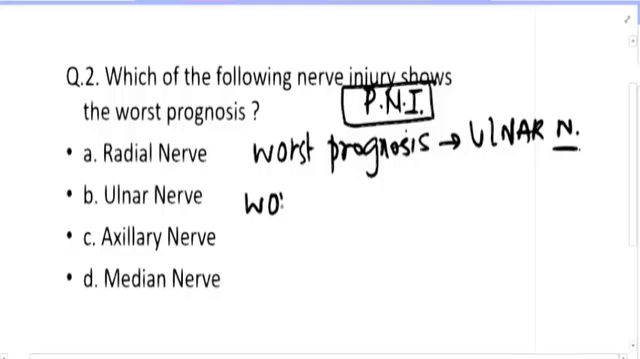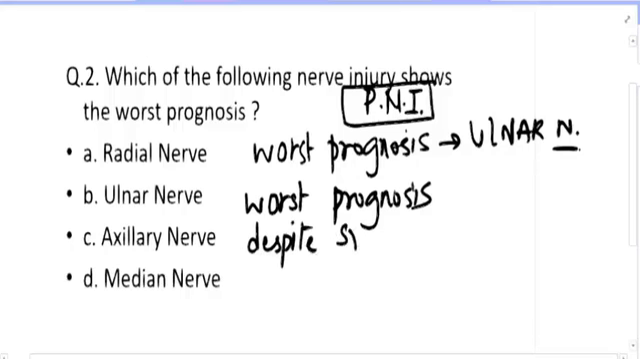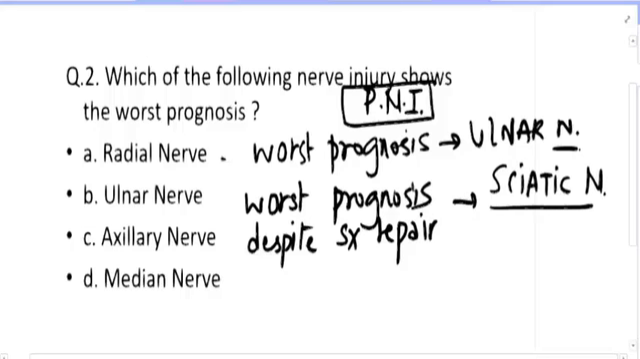At the same time, if I say worst prognosis despite surgical repair, that is pretty much important, and it is shown by sciatic nerve. So you should remember these two very important MCQs. So overall worst prognosis is shown by ulnar nerve, but despite surgical repair, it is shown by sciatic nerve. So as far as this question is concerned, it mentions just the worst prognosis, and all nerves from the upper extremity are covered. So definitely answer will be ulnar nerve. Very simple. Question number 3.